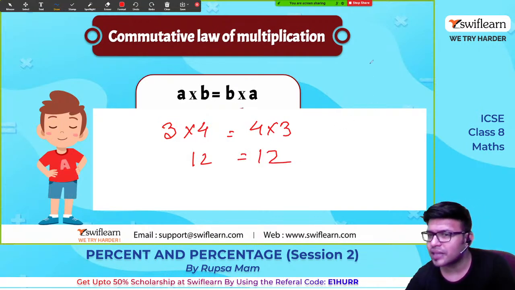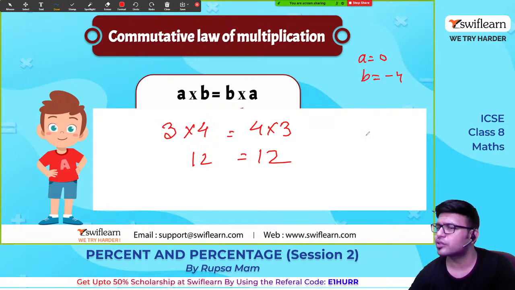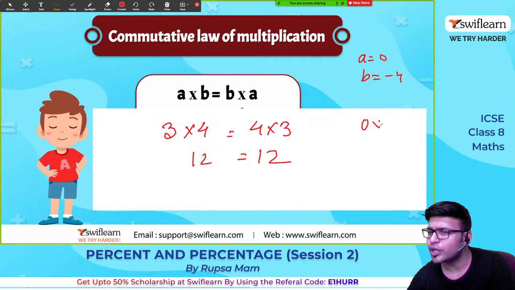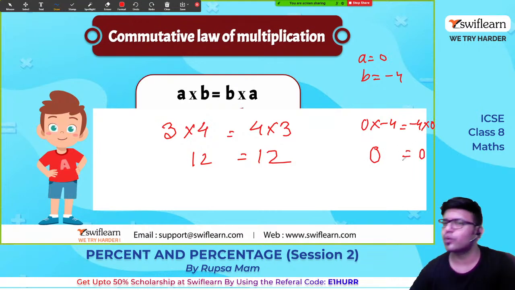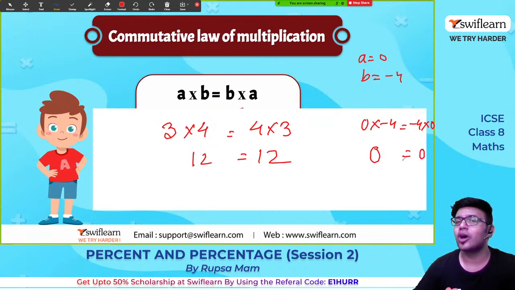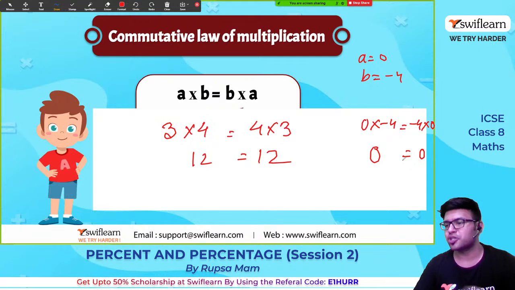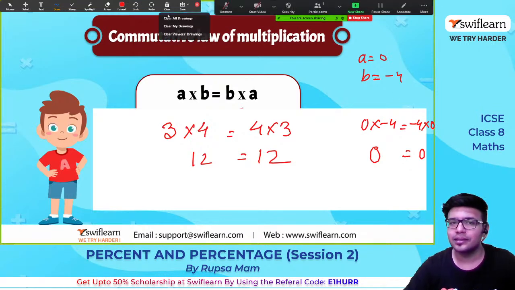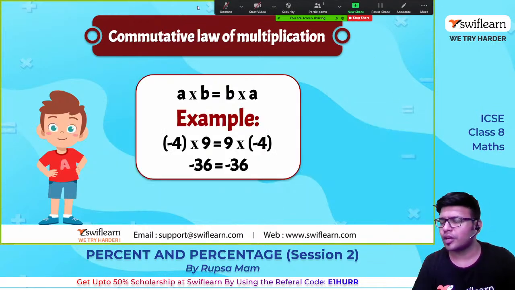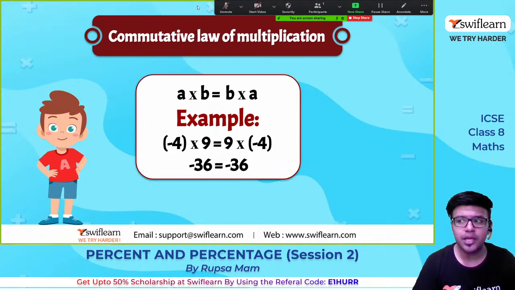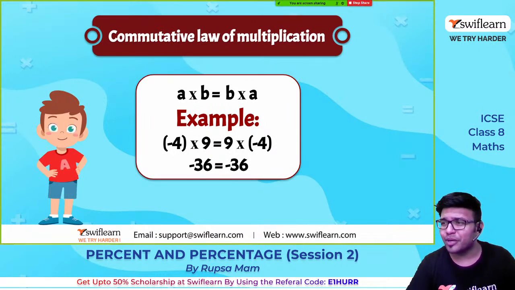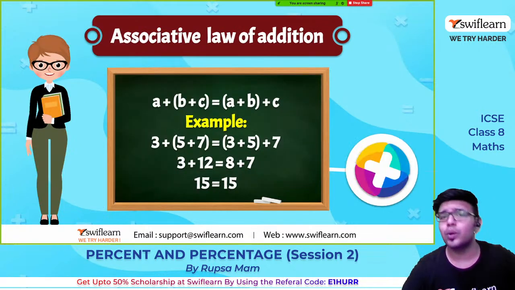Let's take another example: let us take a is equal to 0 and b is equal to minus 4. So 0 into minus 4 is 0, and minus 4 into 0 is also equal to 0. So commutative law holds good for multiplication also. Yes, this is commutative law. Commutative law of addition is a plus b is equal to b plus a, and commutative law of multiplication is a into b is equal to b into a.